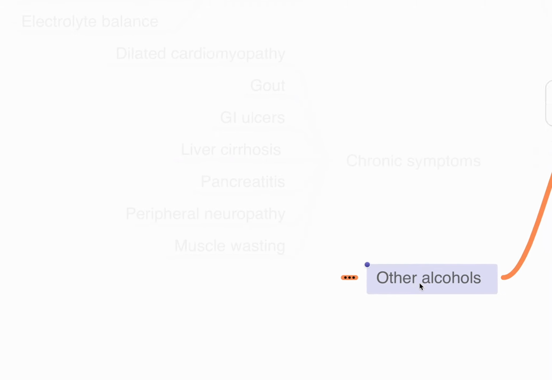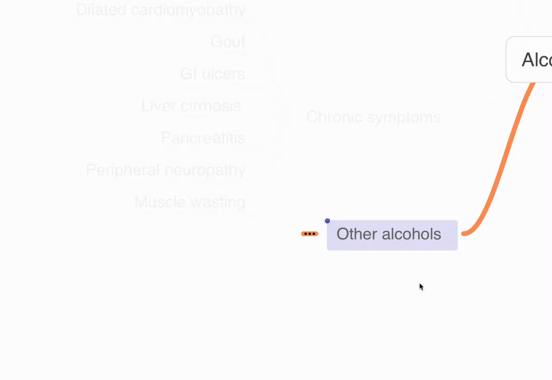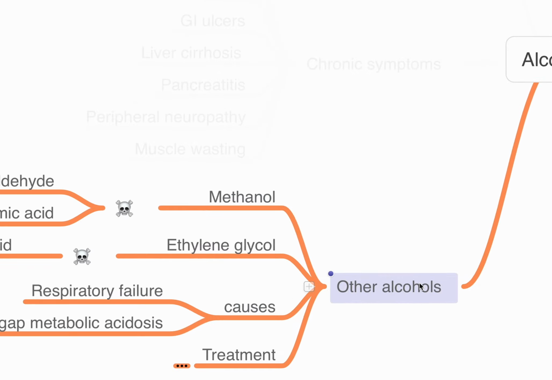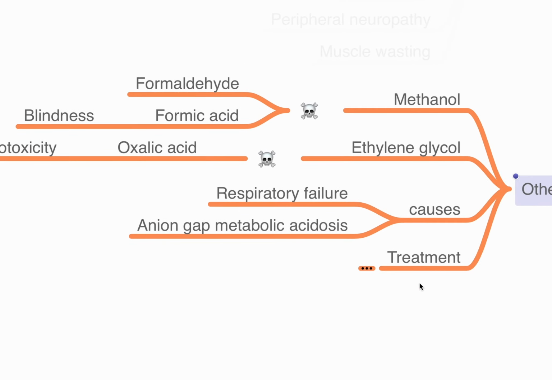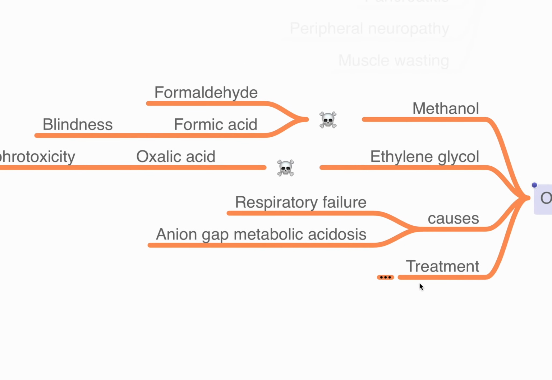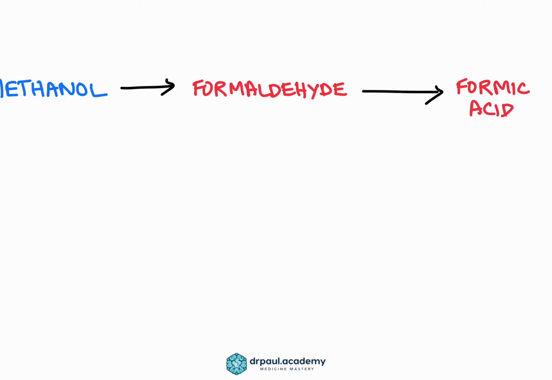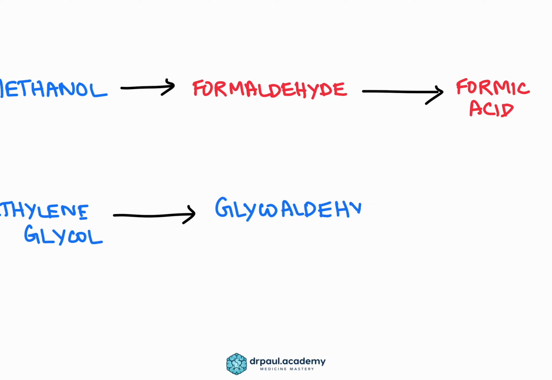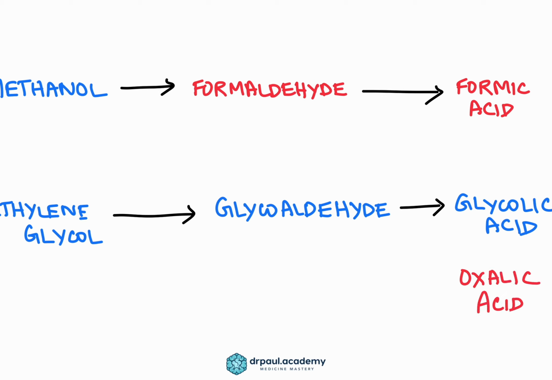Now, there are other alcohols. The common alcohol that is used is ethanol, but there could be other alcohols which could also be poisoned. Two important ones that we need to know are methanol and ethylene glycol. Methanol gets converted to formaldehyde, and formaldehyde gets converted to formic acid, while ethylene glycol gets converted to glycoaldehyde and glycolic acid, and finally into oxalic acid.